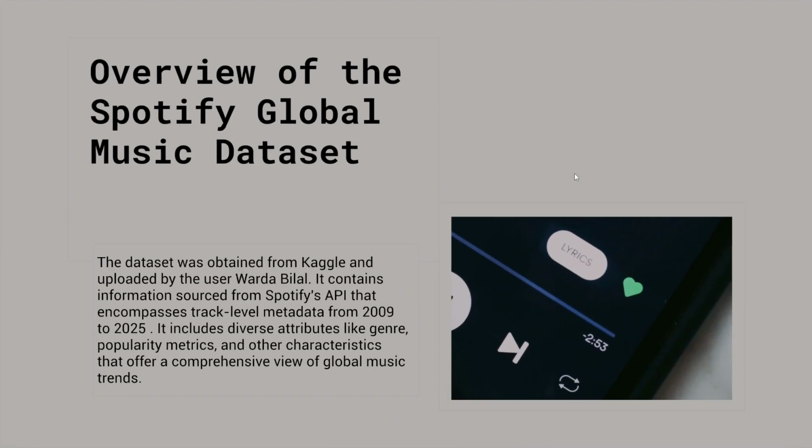The dataset was taken from Kaggle and was uploaded by user Warda Bilal, which was collected from Spotify's API. The CSV file that I'll be focusing on, like I said, contains music from top artists from 2009 through 2025. The file contains a variety of columns, with about 9,000 distinct track values, and the attributes in the dataset include different popularity metrics that will help in answering the different hypotheses that I have.